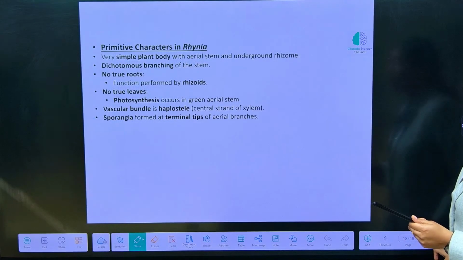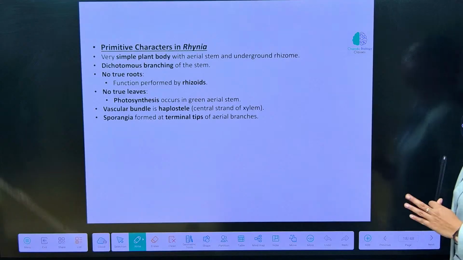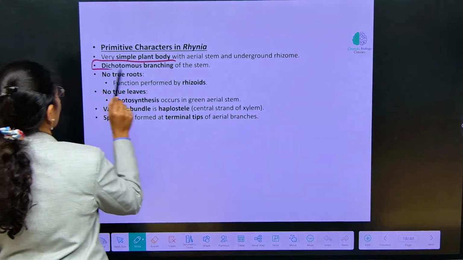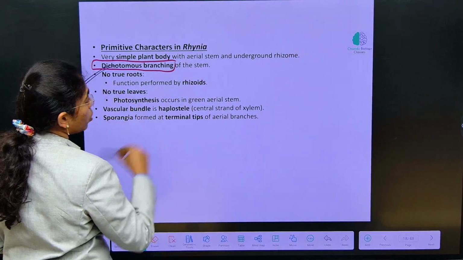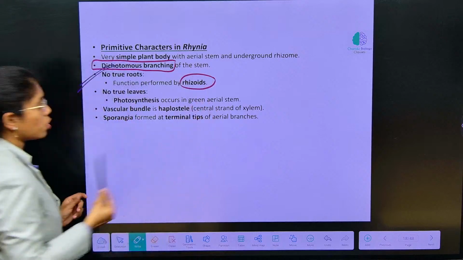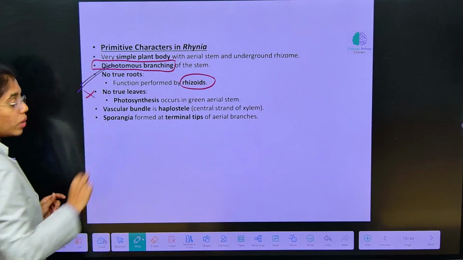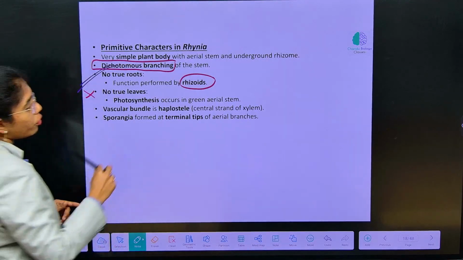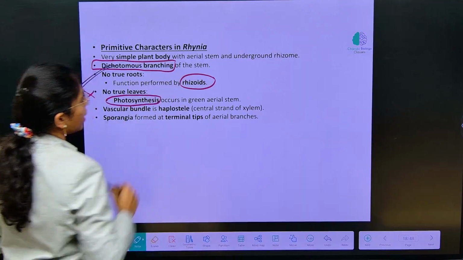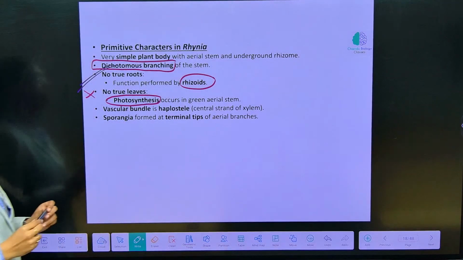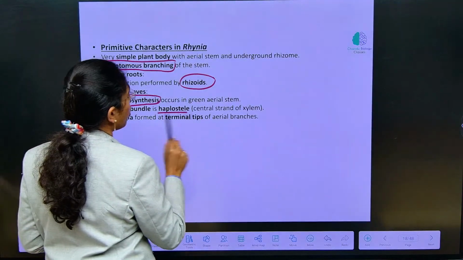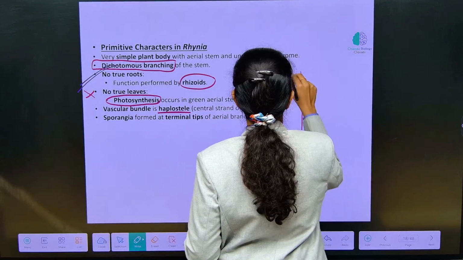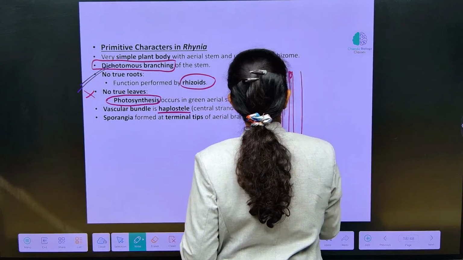Then primitive characters of Rhynia. What are the primitive characters? Dichotomous branching of the stem, major character to be highlighted. There is no root, only rhizoids are present or rhizome structure is seen, and there are no true leaves. That is why sporangia is present at the tip of the aerial stem. Photosynthesis occurs in green aerial stem only. Vascular bundle is haplostele, where the central strand of the xylem is observed. Okay.